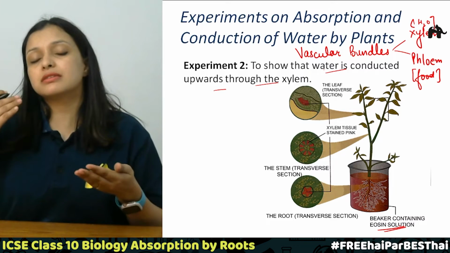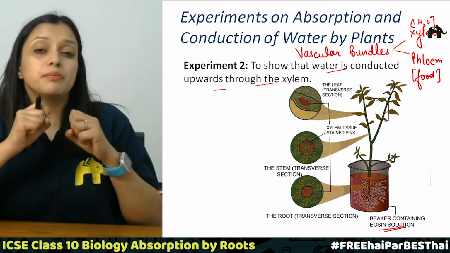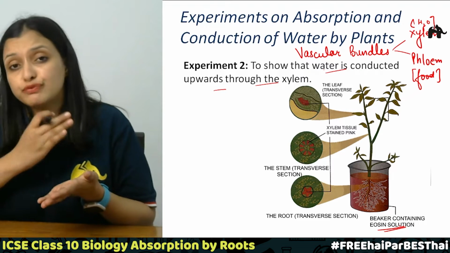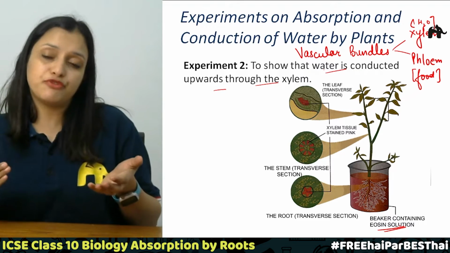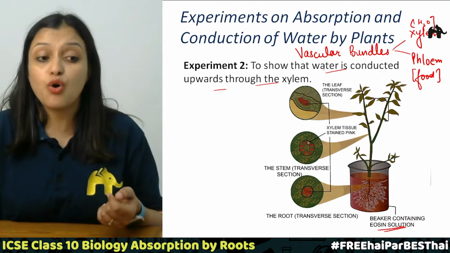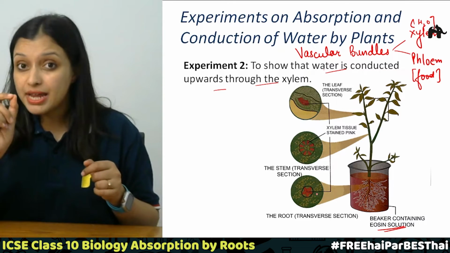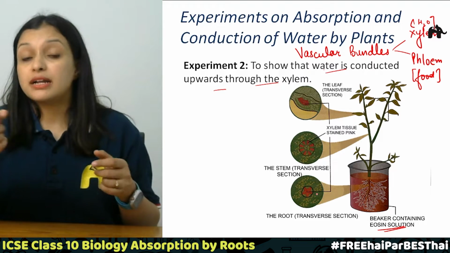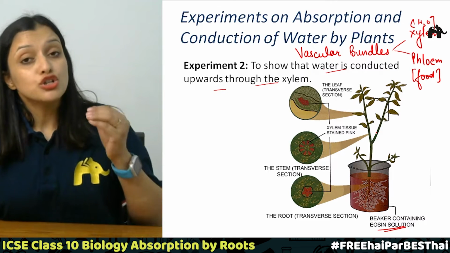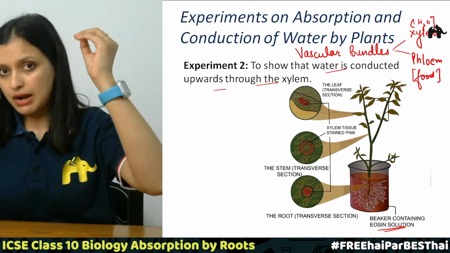We will take sections of the leaves and make a slide to study them, we'll make a slide from a section of the stem, and we'll make a slide from a section of the roots. So we'll make these 3 different slides, and what will we observe? We will observe that there was a portion in all of them which was this reddish color. Why? Because we have studied that xylem conducts water. Xylem was present in the roots also, so from the roots, it took the water to the leaves of the plant, right?